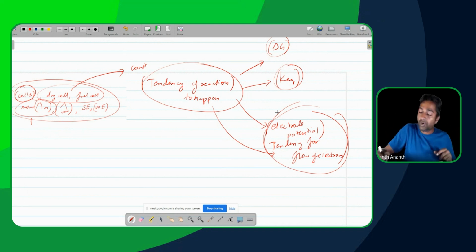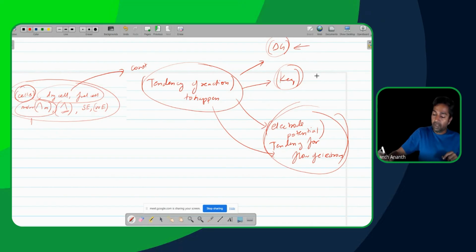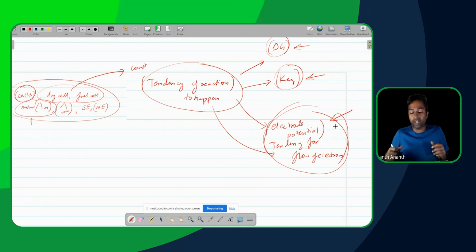One scientist went into the delta G aspect of it. They understood a different way of looking at it based on heat. Another person went into the equilibrium part of it, and yet another bunch of people went into the control of it. And they ended up having one more way of quantizing the same thing, electrode potential.